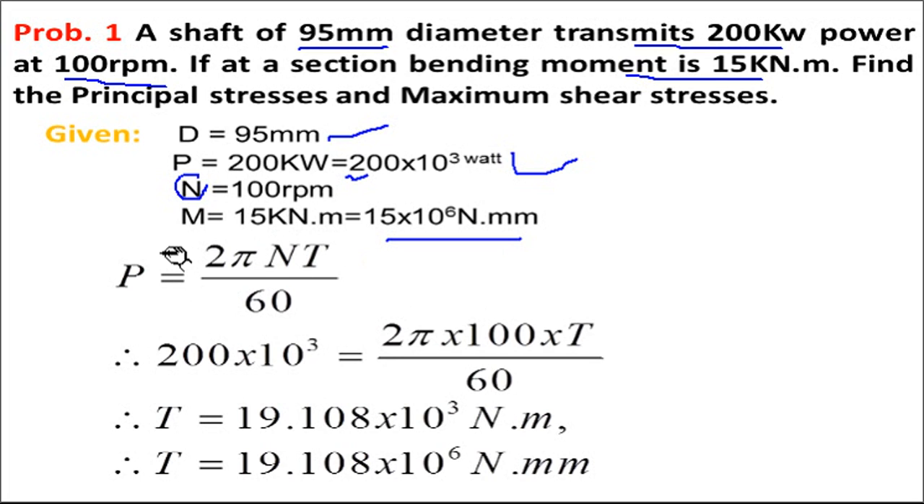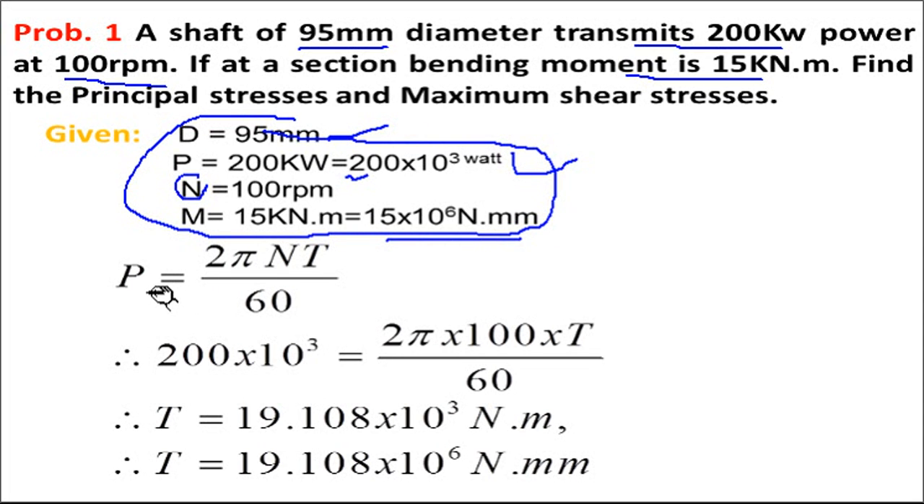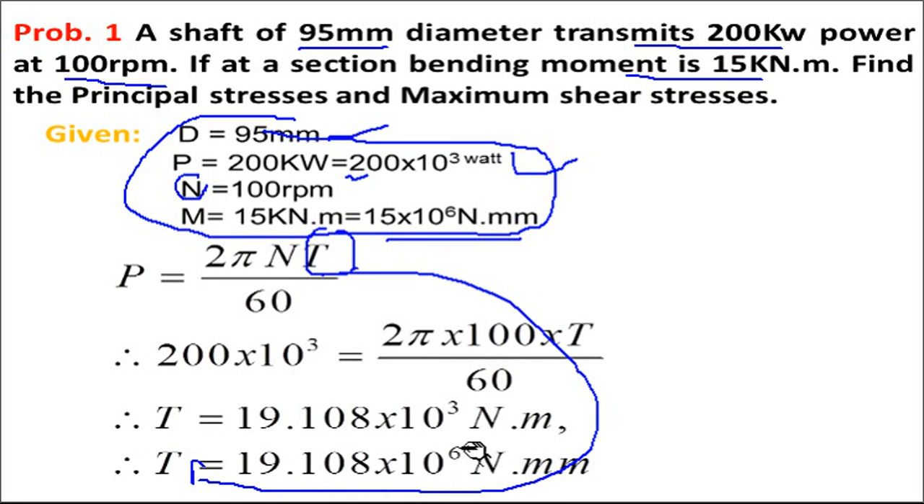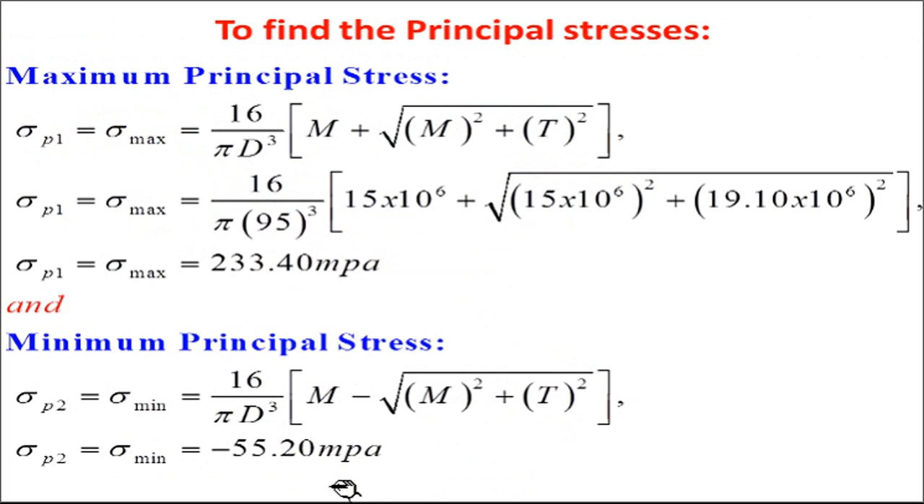First of all, you should know the torque. The purpose of giving this data is to calculate the value of torsion or torque. Use the formula P equal to 2 pi NT upon 60. In this equation all the terms are known except T. By putting all these values, you will get torsion as 19.108 into 10 to power 6 Newton mm. After getting torsion, you just use the formula for principal stresses. You can use this formula or what I said before, the formula of sigma by 2, by putting the value of M and T. By both ways you will get the same answer.